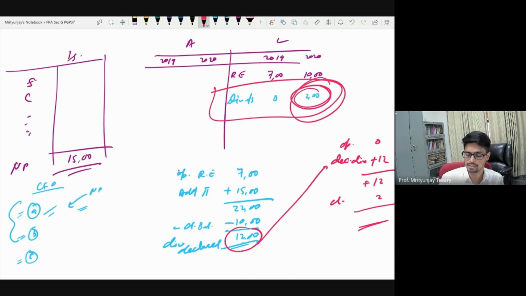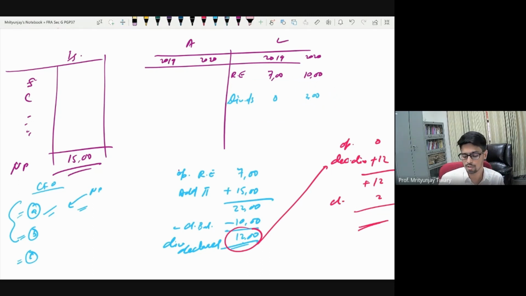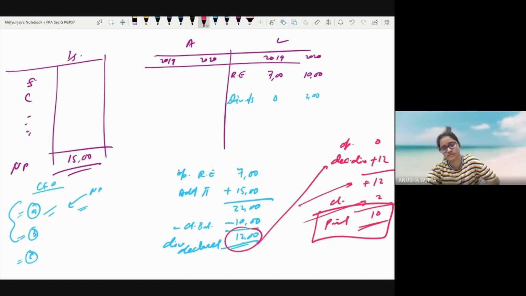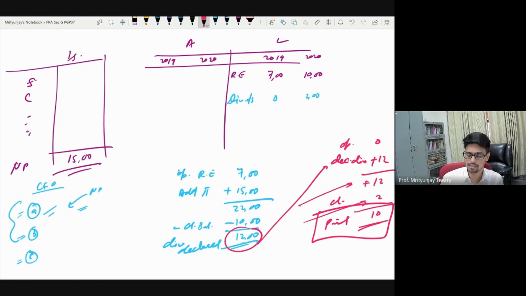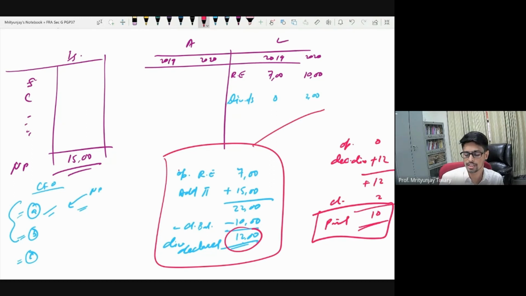ये देखो इधर से उठाया मैंने, यहाँ से ये 2 lakh यहाँ से उठाया. Yes, sir. What does it mean? This in turn means that if you wouldn't have paid anything, your obligation would have been 12 lakh. But you see your obligation is only 2. That must mean that you have paid in cash how much? 10 lakh rupees. बस सब निकल के आ गया. ठीक है. So if you want to be like super sophisticated and you want to make sure that you don't miss out on anything, immediately after preparing retained earning reconciliation, if there is any dividend outstanding, prepare its reconciliation. Okay. और बताओ.